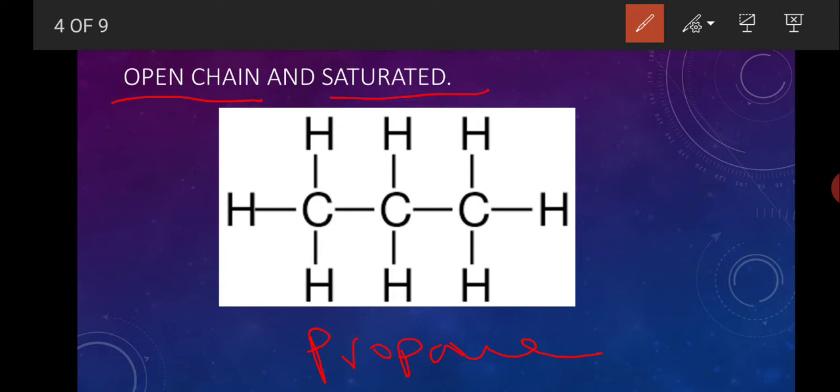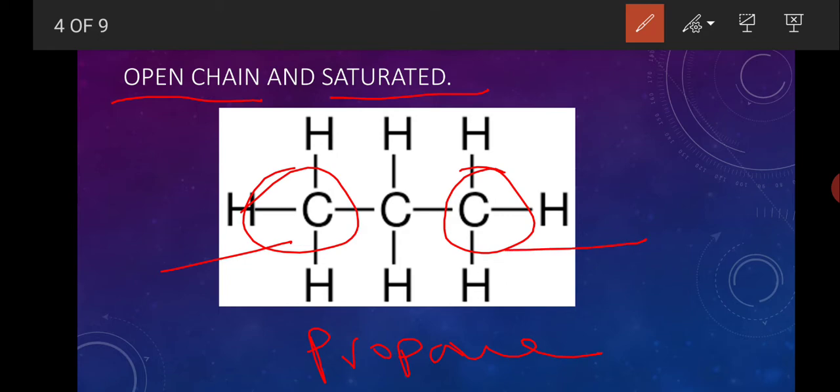Propane is an example of an open chain compound and a saturated compound. This is the example of both of these. What is meant by open chain? By open chain, we can see that there is a chain of carbon, but there are two terminal carbons. At each end, it is not connected with any other carbons. That is, there is an end of this carbon chain. If there is an end of this carbon chain, this is called open chain.